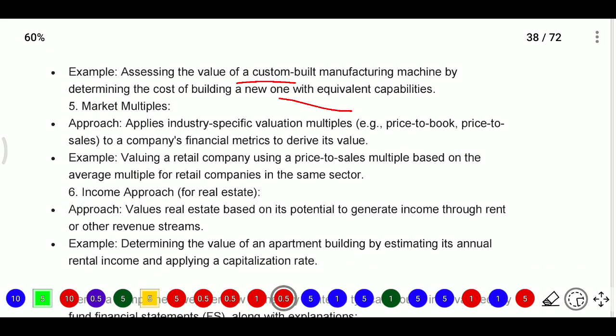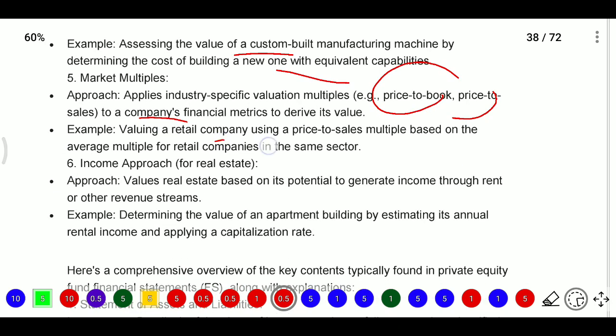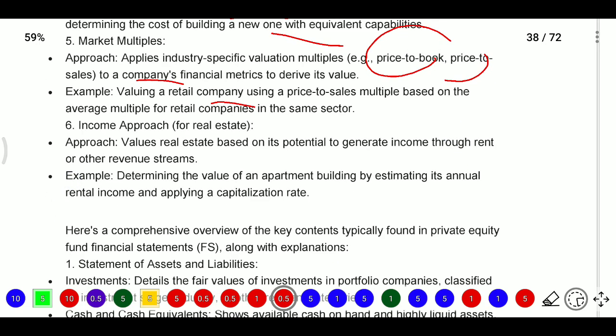Next, the market multiples approach. Here the market multiples approach applies industry specific valuation multiples, as per industry norms, such as price to book or price to sales, to a company's financial metrics to derive its value. For example, valuing a retail company using a price to sales multiple based on the average multiple for retail companies in the same sector.